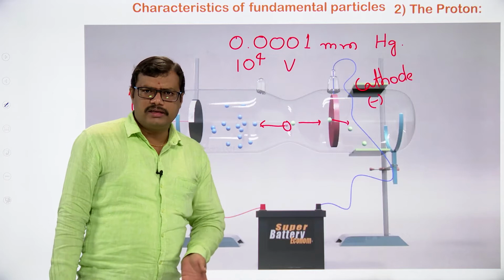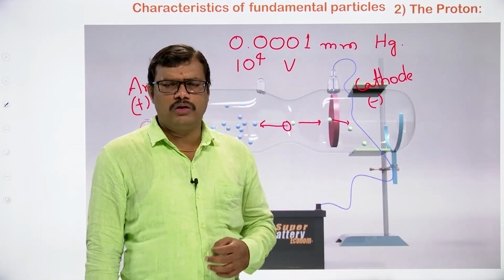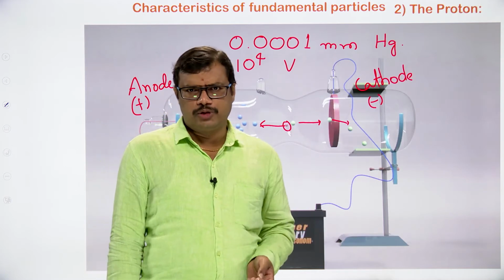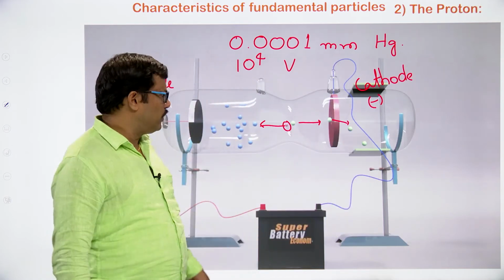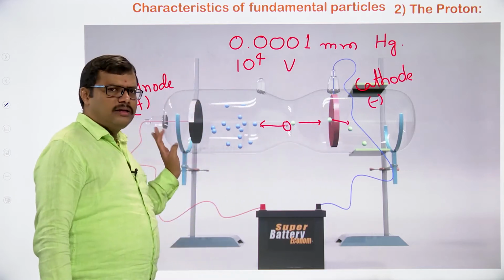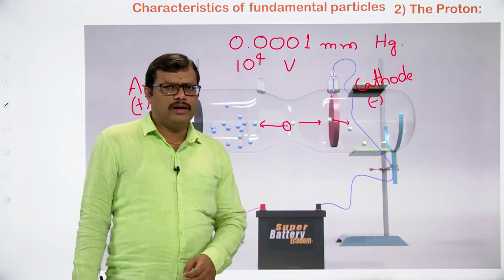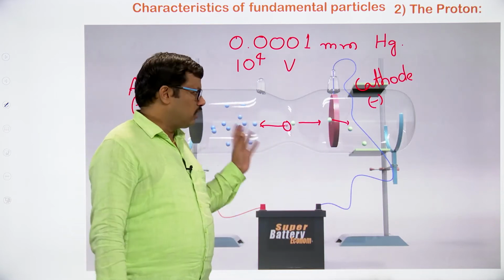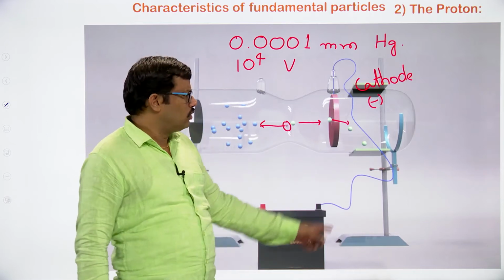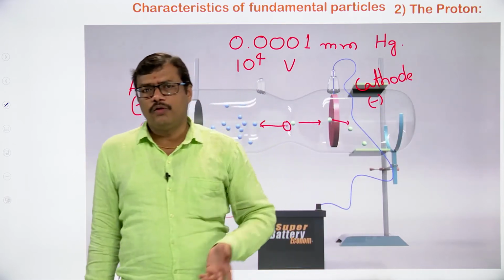So scientists thought that when there is a negative charge present inside a gas molecule, there must be a positive species also. In order to identify the positive species, as the electrons are moving toward this side, they expected the positive rays to go the other side. They made the metal plate with some holes here and there, so that the particles can easily pass through those holes and hit the surface, which is coated with a fluorescent material.